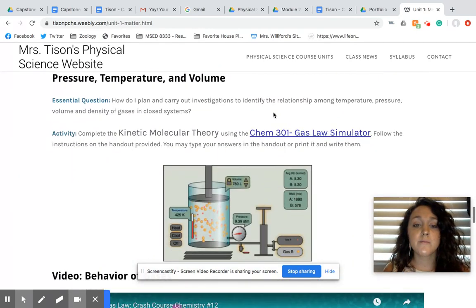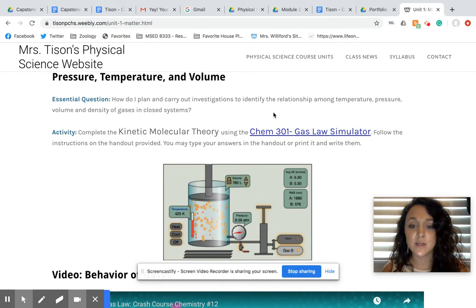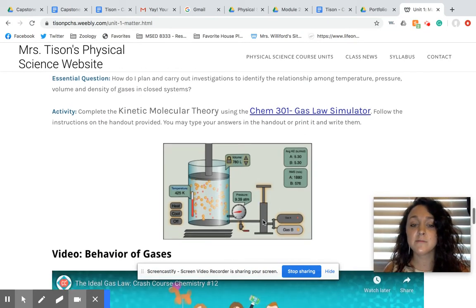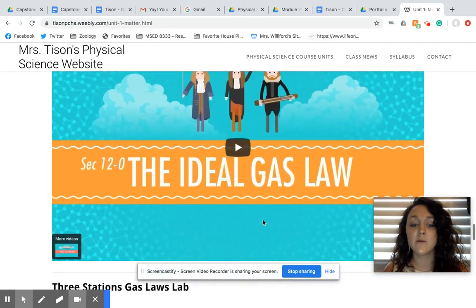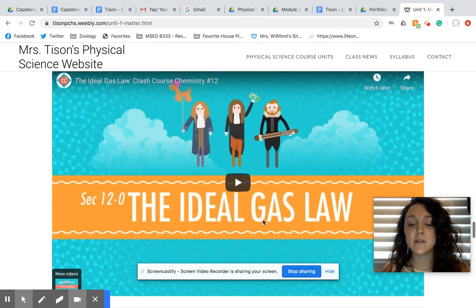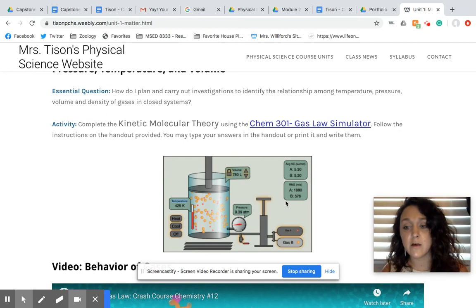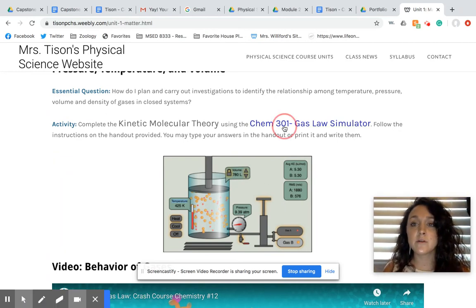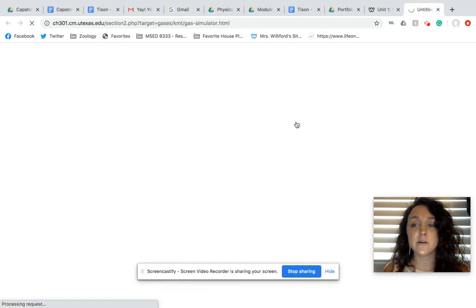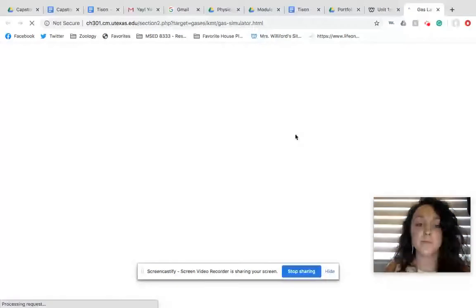So, pressure, temperature, and volume, our gas laws. Remember what we talked about with pressure, temperature, and volume. You have your popsicle stick. If you haven't watched this video, go ahead and watch it. It's a really good overview. But remember, with our popsicle stick, we saw that pressure and volume were on opposite ends. So when pressure goes up, volume goes down. That's inversely proportional. And remember, temperature and pressure are a little bit different. When temperature goes up, pressure goes up. That means they are proportional.